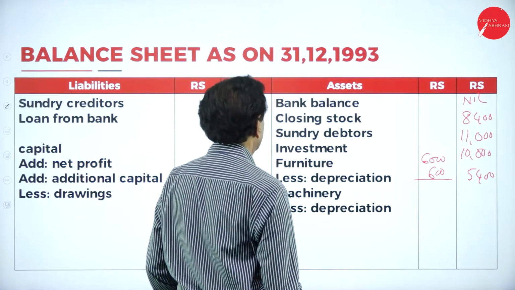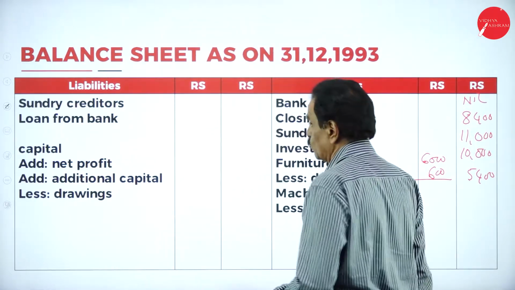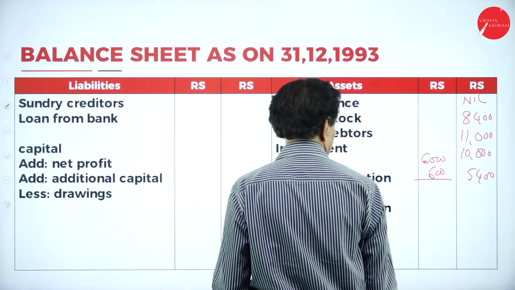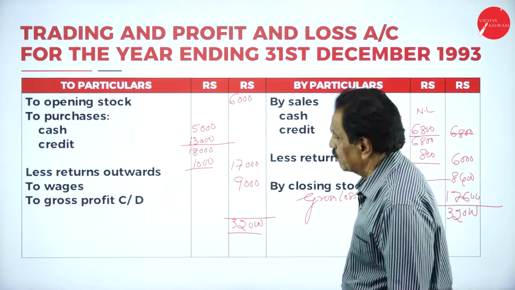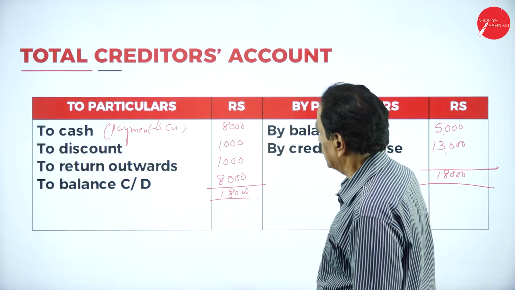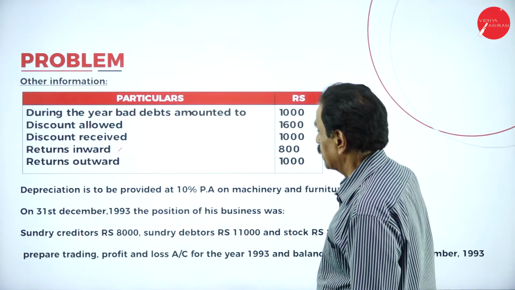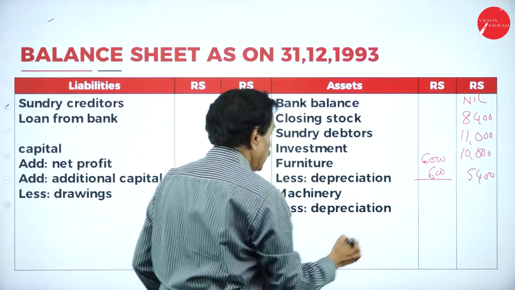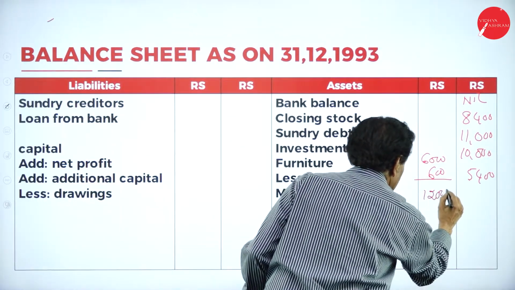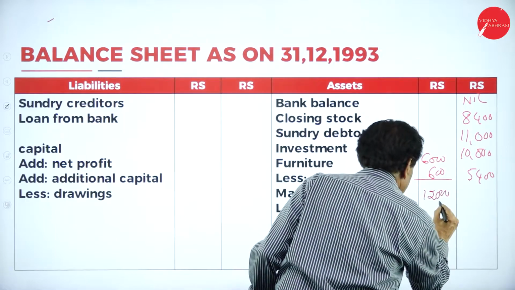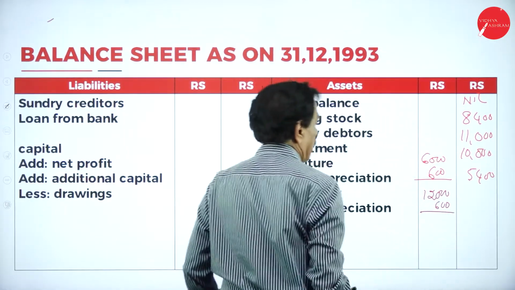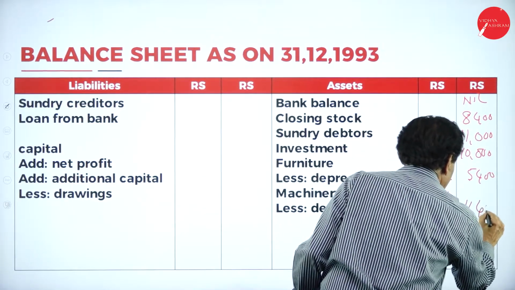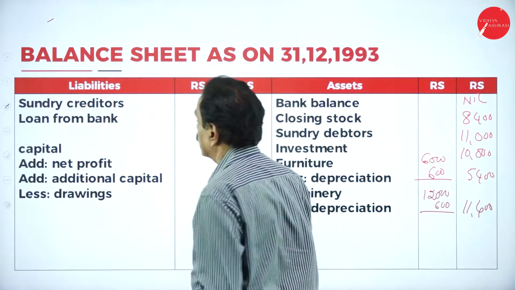Machinery you purchase. You purchase the machinery. Come back here. Machinery is purchased for 12,000. Depreciation 600, half of 1,200, so it is 11,400. Then here come back.